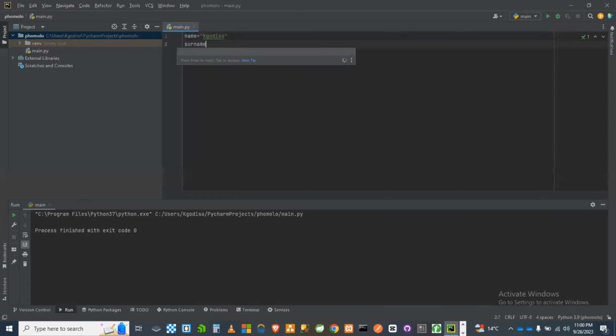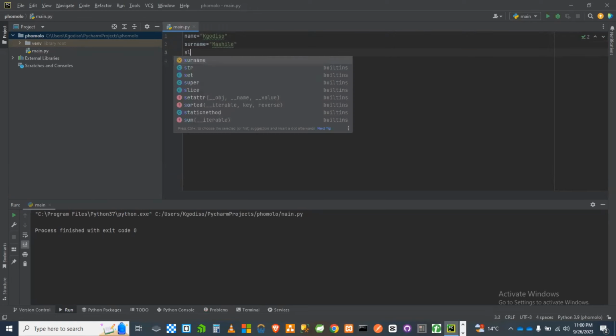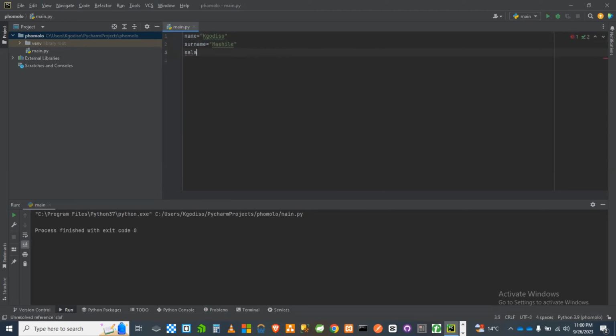And surname as Mashile, and I'm gonna say my salary, and then I'm going to say that my salary is 90,000. That is my dream salary. We'll talk about that some other time. All right, so okay, these are some of the variables that you are having, your different types of variables.